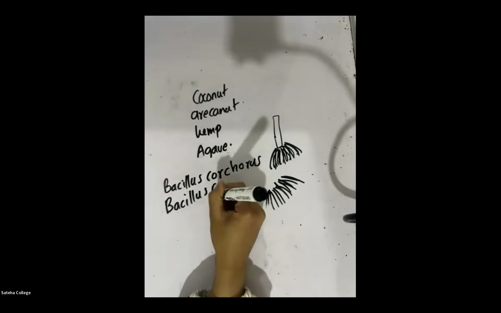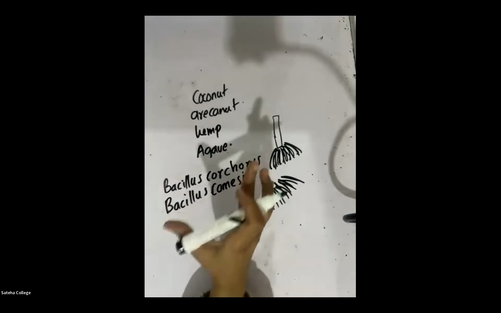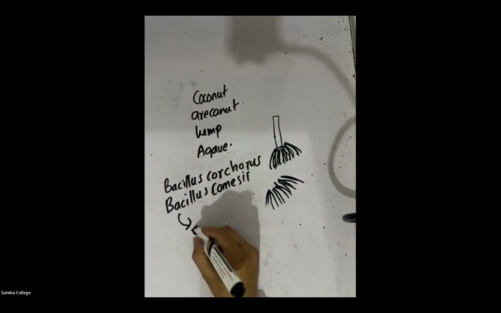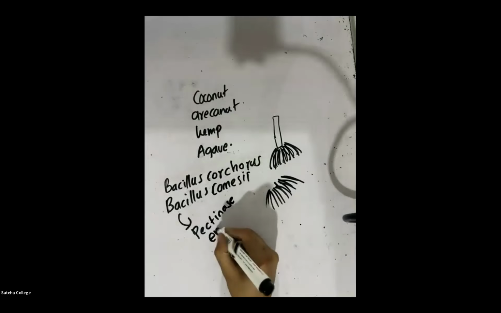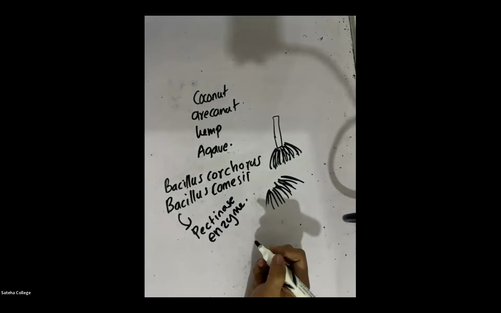There are several types of bacteria like that. You don't need to memorize the names. These bacteria produce an enzyme called the pectinase enzyme.